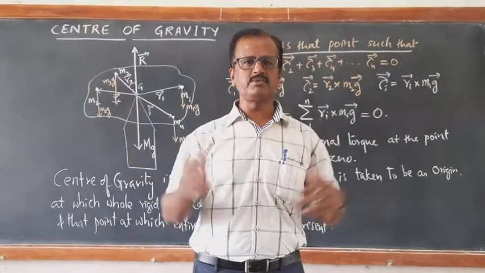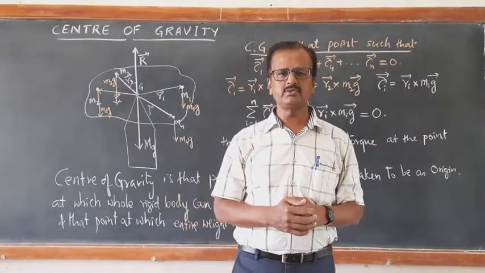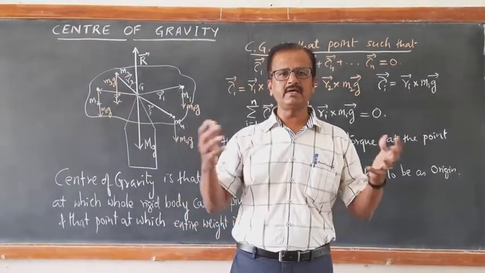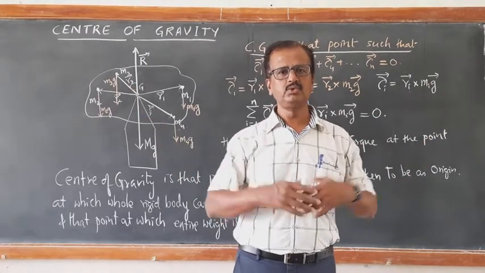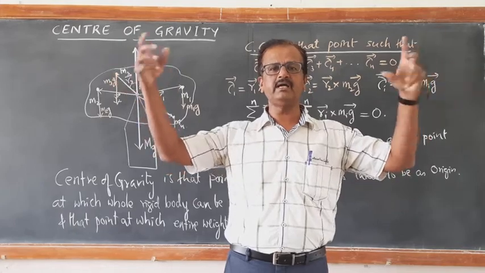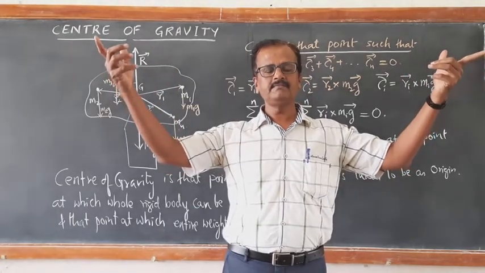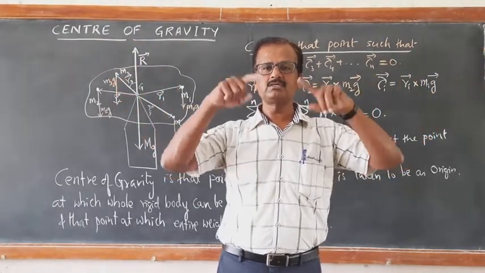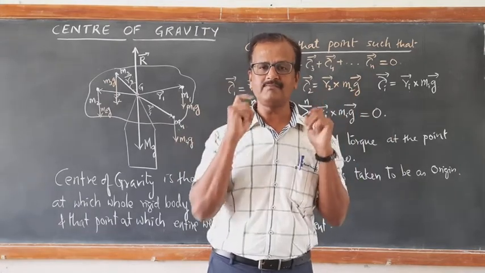Now think of a situation wherein acceleration due to gravity is different at different parts. In a huge extended body, acceleration due to gravity is different at different parts. Then center of gravity does not coincide with center of mass.